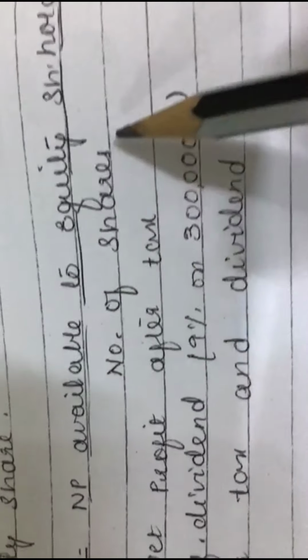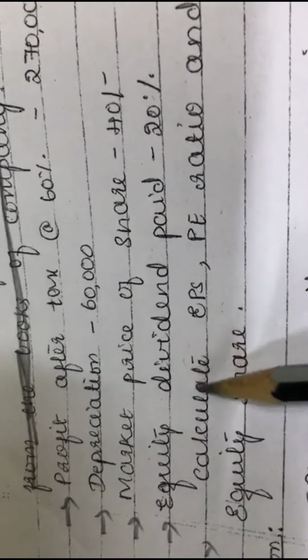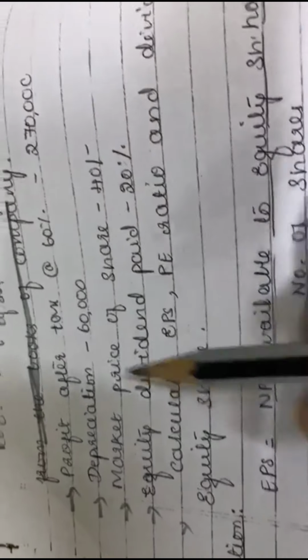So first let us calculate EPS. How do you calculate EPS? It is net profits available to equity shareholders divided by number of shares. So net profit after tax is given as 2,70,000. So from this we have to deduct what? Preference dividend. So how much is preference dividend? They say that profit after tax is 2,70,000.